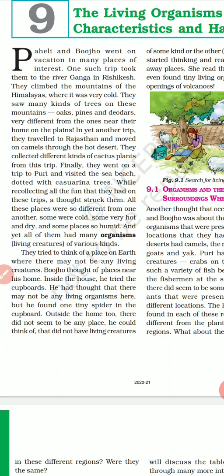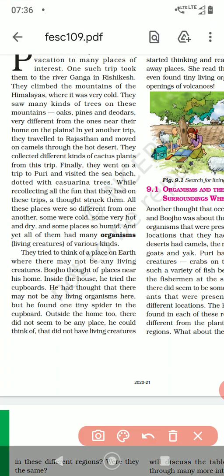They saw many kinds of trees on these mountains. And what all trees they saw? They were oaks, pines, and deodar. Very different from the ones near their home on the plains, because these are the trees found on the mountains, right?